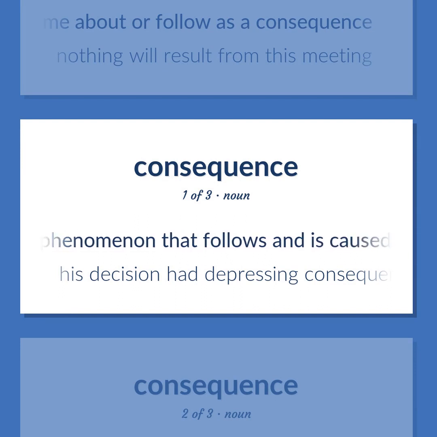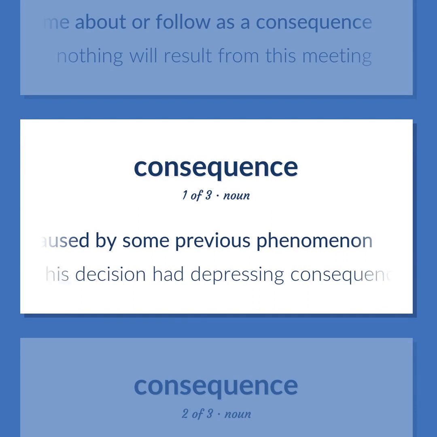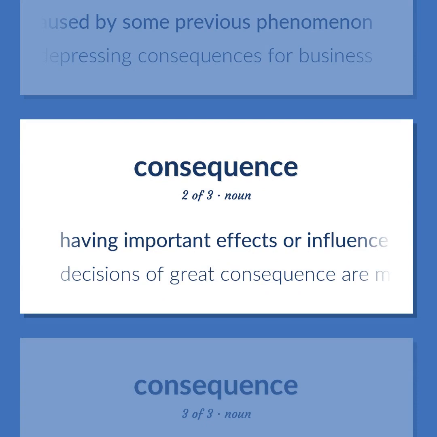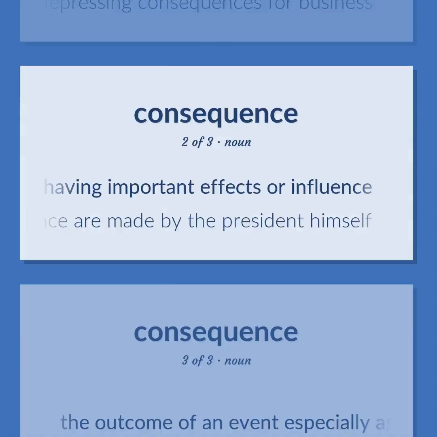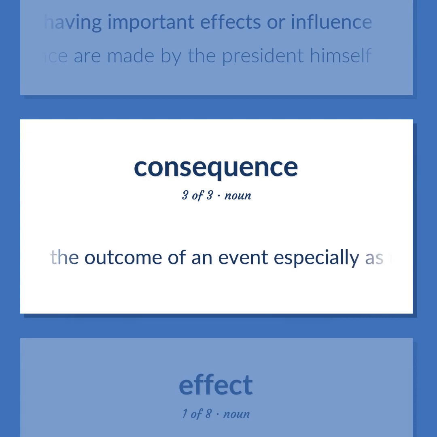A phenomenon that follows and is caused by some previous phenomenon. His decision had depressing consequences for business. Having important effects or influence. Decisions of great consequence are made by the president himself. The outcome of an event especially is relative to an individual.